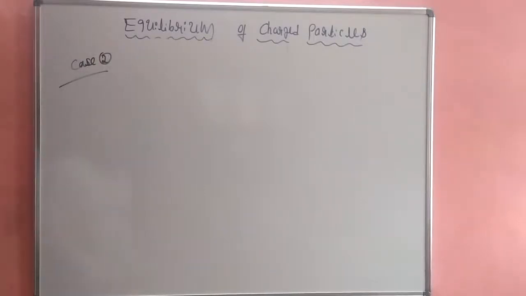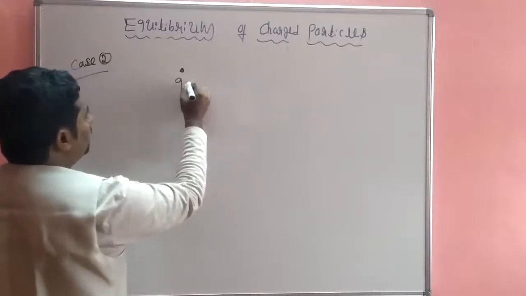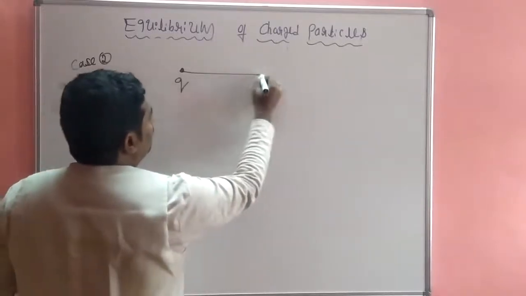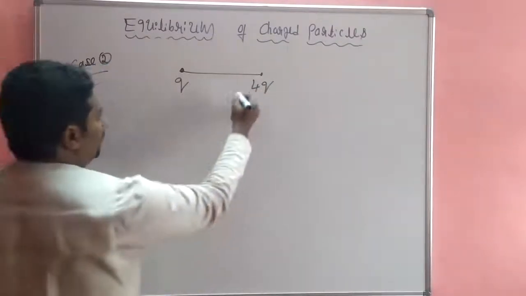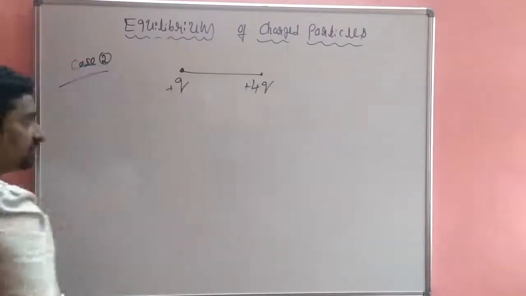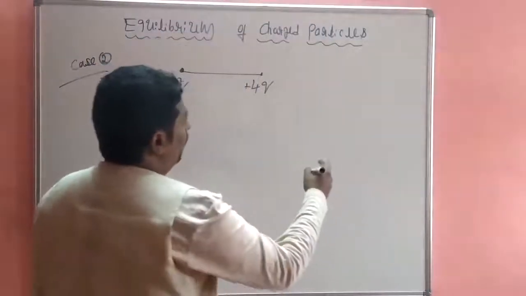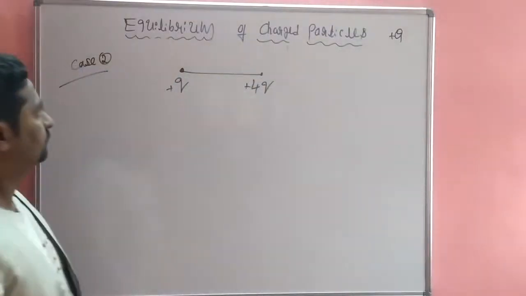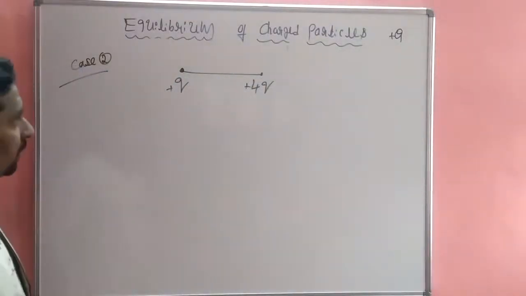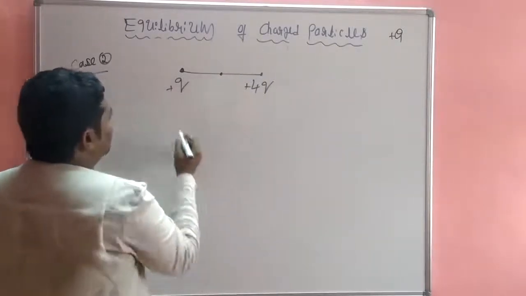The first case is completed. So the first charge is Q, another charge has magnitude 4Q. The polarities of the charges are both same. Now you have to bring the capital Q charge at a point.